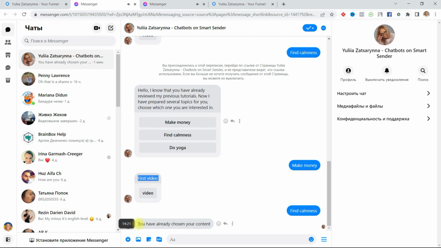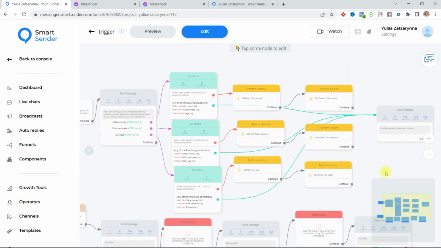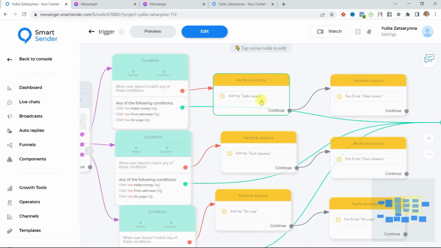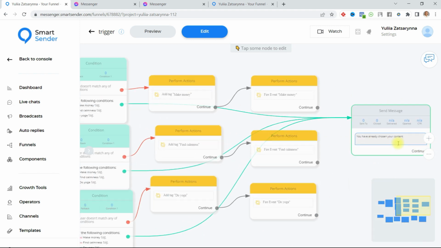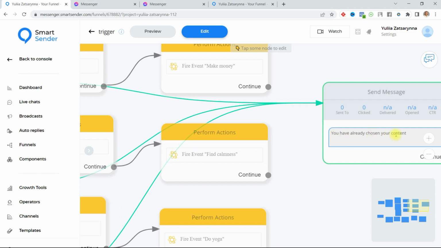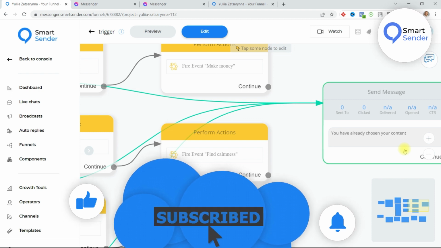I receive the message: you have already chosen your content, because I received the tag make money. If I choose another button, I will receive the message: you have already chosen your content. This is how the restriction on clicking other buttons works with the help of a condition and tags.